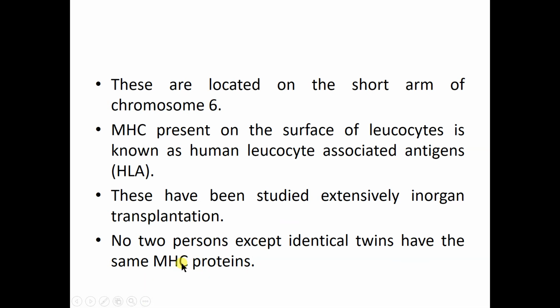So the MHC protein structure is different in every person of the species. Because of that, one person cannot directly accept a foreign graft. So in organ transplantation, HLA typing is required because of the non-identical MHC protein.